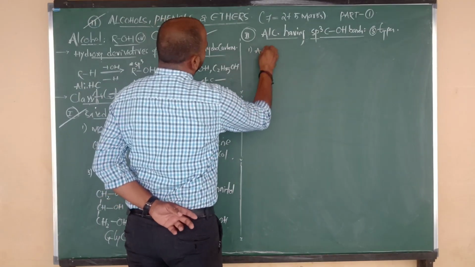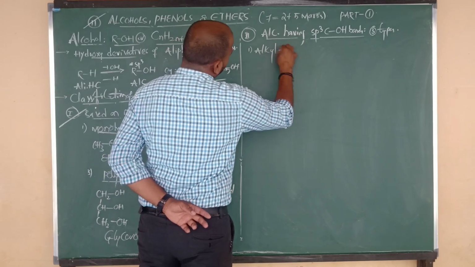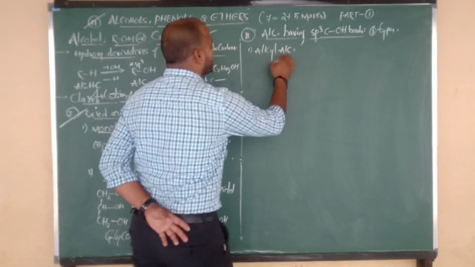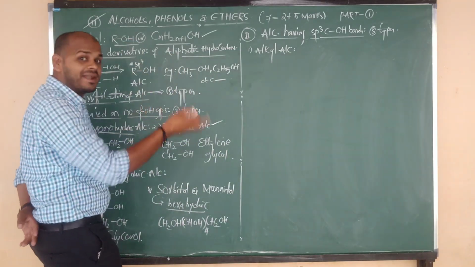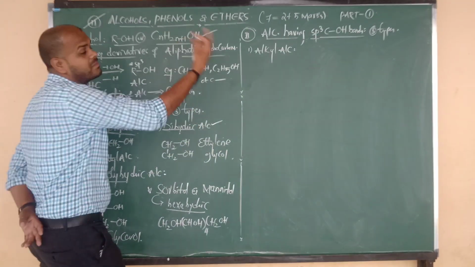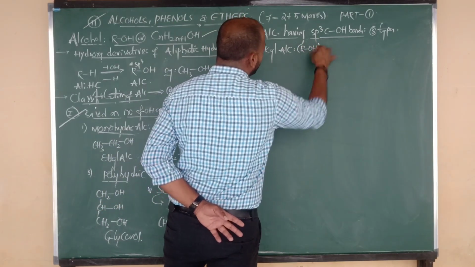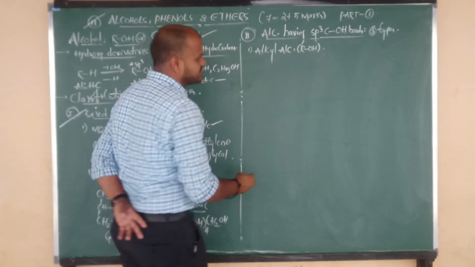Number 1 is alkyl alcohols. For alkyl alcohols, the formula we can consider is ROH, and also CnH2n+1 OH. So the simple formula of alkyl alcohol is again ROH. Let us see some examples.